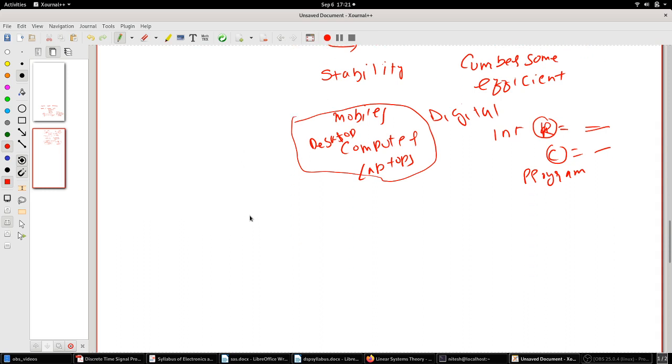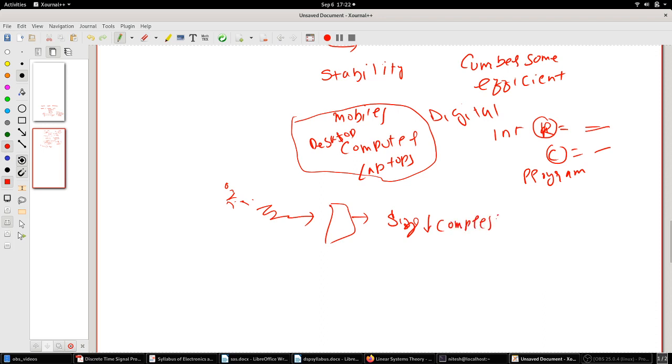Why do you need processing? For example, any sound coming in from, let's say, a guy who is singing something on the mic. This audio needs to be processed, because when it's coming in, the size is huge, the size is very big. Okay, so I need to actually reduce the size, I need to compress it.